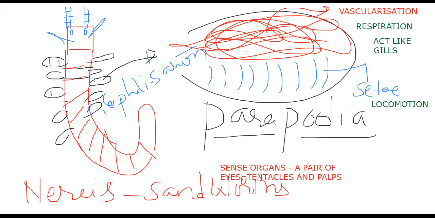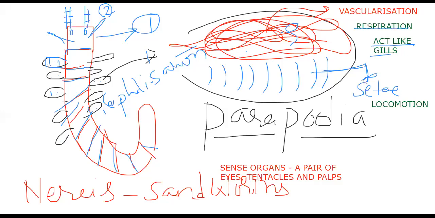Here, cephalization is clearly seen, with eyes, tentacles, and palps. A pair of eyes, tentacles, and palps are present. Segmentation is external in Polychaeta. Each segment bears parapodia. Parapodia contain setae for locomotion. Parapodia are vascularized for respiration and act like gills. By looking at the diagram, we will be able to say the remaining are reproductive features.